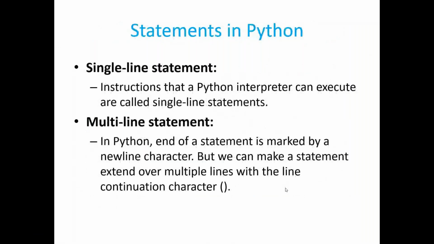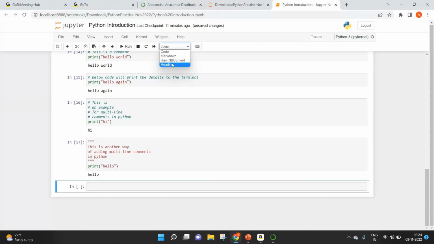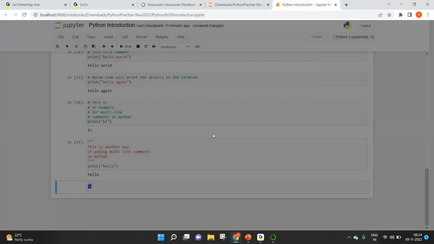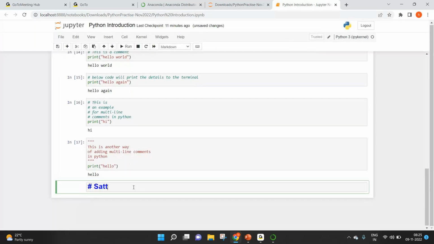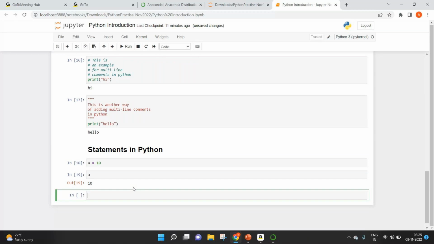Now let's talk about statements in Python. In statements also we have two types, single line statements and multi-line statements. So let's see both. I'm going to add a heading. Click on heading, click on OK. Statements in Python. So here, whatever you have in a single line is called a single line statement. Let's say a equal to 10. This is a single line statement.